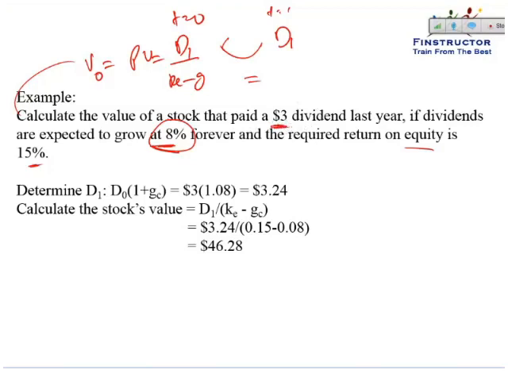D0 is $3. So it paid $3 last year, so 3 into 1.08 is D1. Cost of equity is given to be 15%, and the growth rate or g is given to be 8%. So it will be 3 into 1.08 divided by 0.15 minus 0.08, that is $46.28. So that is an application of the Gordon growth model.